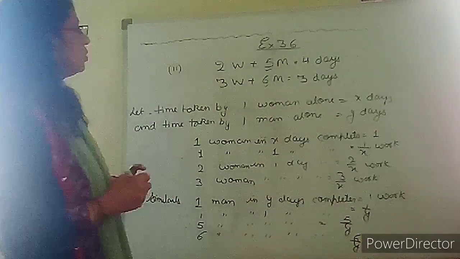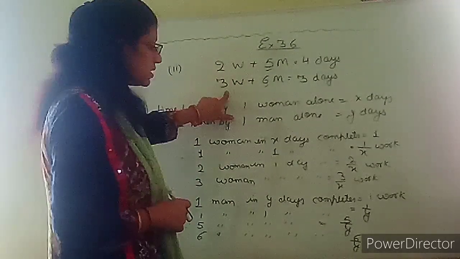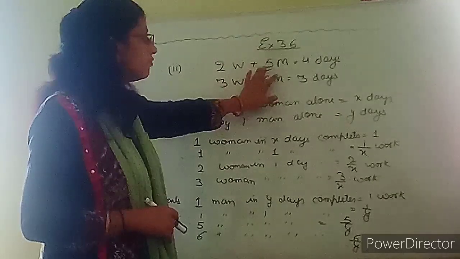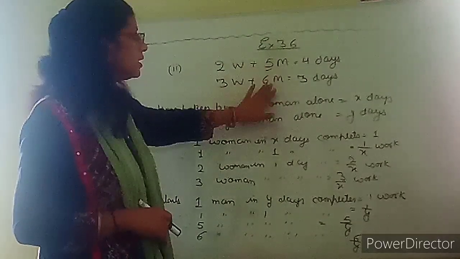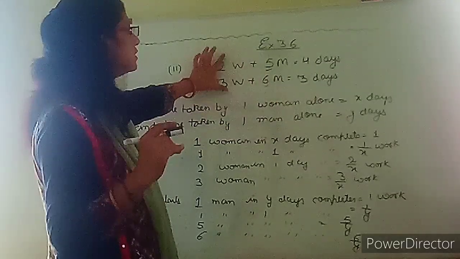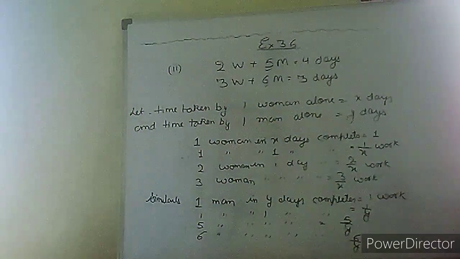Okay, so how much work do 2 women do in one day? And 3 women in one day? 2 upon x, 3 upon x. Same way, 5 men 5 upon y, 6 men 6 upon y. We got the one day work. Now we will just change the equation into one day work. I am telling you how to change it now.